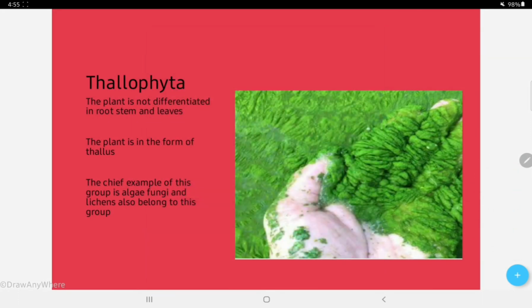Okay, so thallophyta, or thallophyte, lacks a well differentiated body structure, and the plant body is just like a thallus, as you can see in this example. Thallophyta is a category in which the plant is not differentiated into root, stem and leaves, as you can see here in the picture. The plant is in the form of a thallus, written over here.